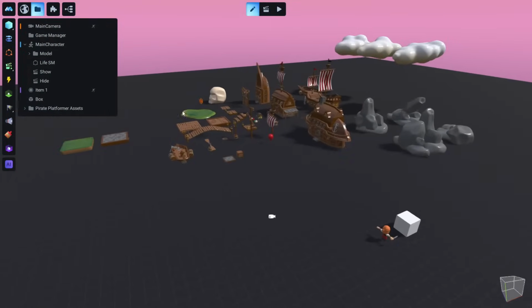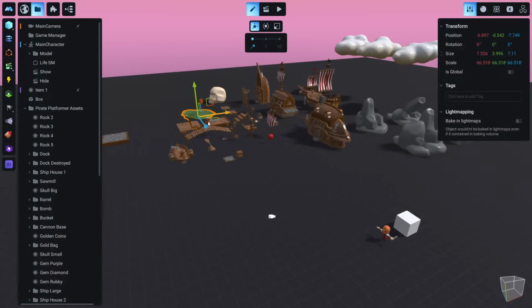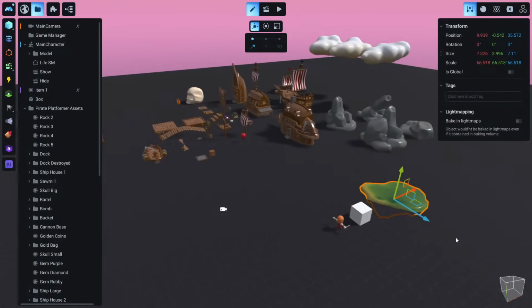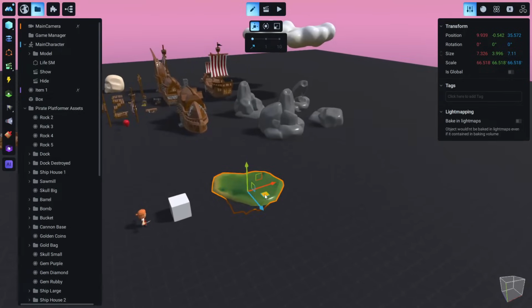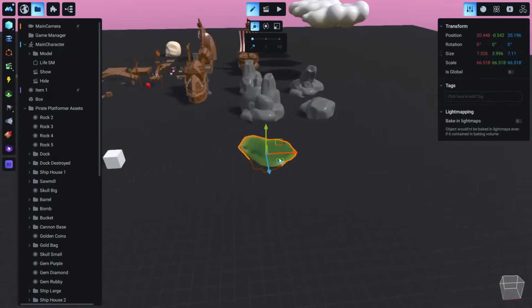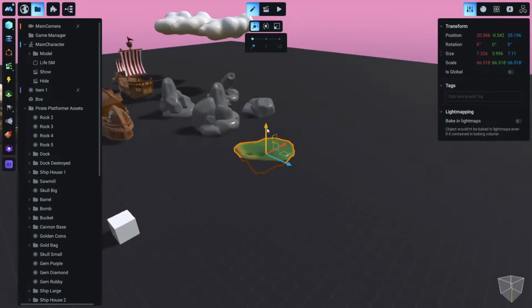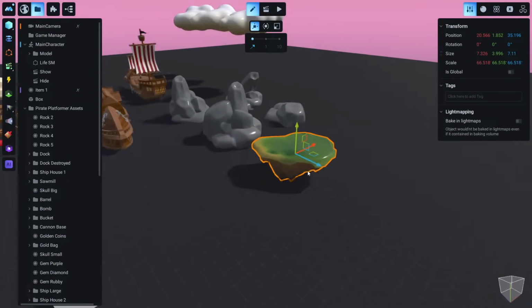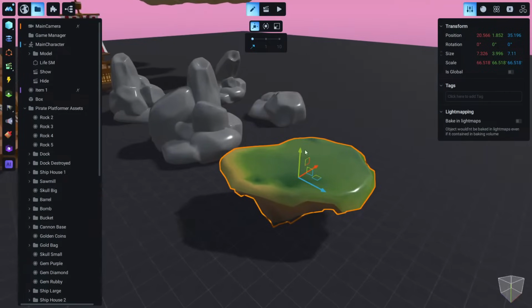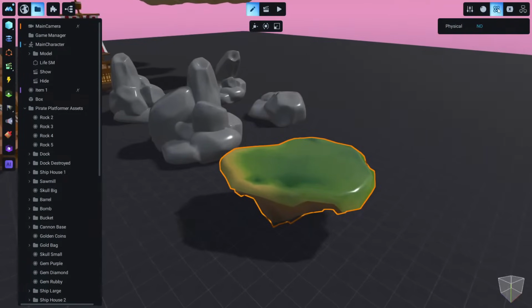Right, so let's try now and take, for example, this island, which is not a cube, obviously, and has a very unique shape. If we try now to enable physics for this, let's see what will happen.